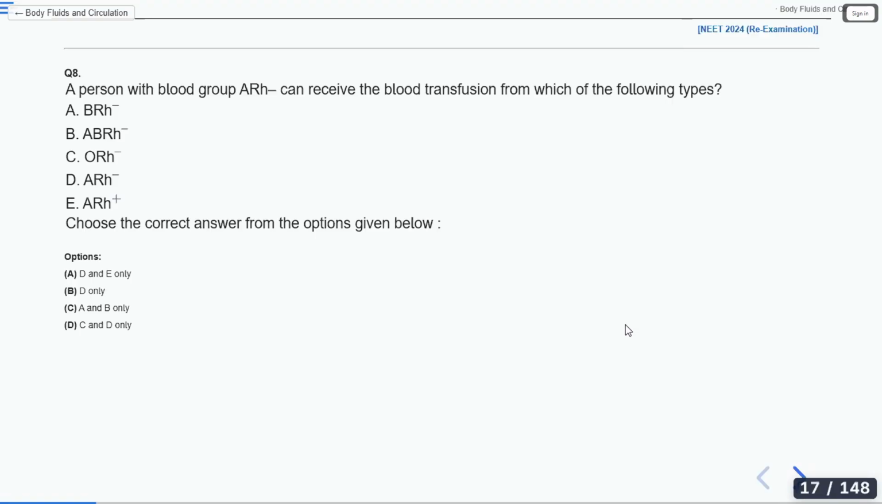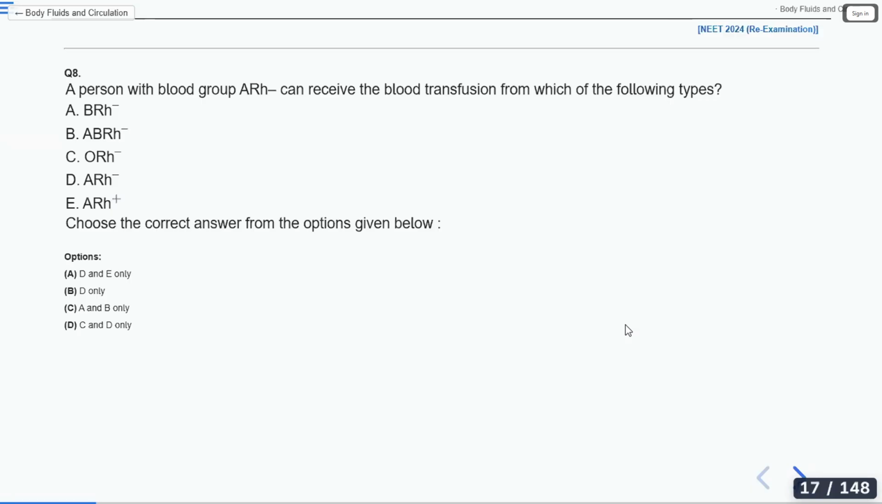Who has given option D for this question? Option C and D. How come both the answers can be correct? Any one should be the answer, right? It is C and D only. Okay, done. I thought you were telling option C and option D. So it is C and D only.